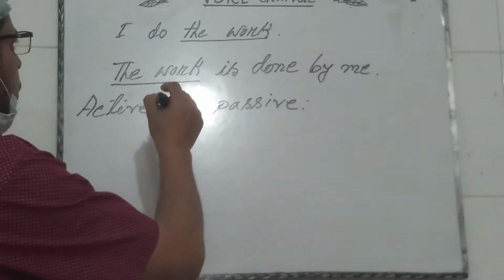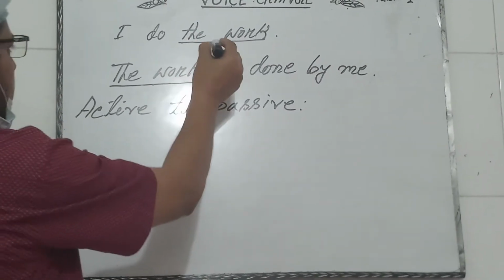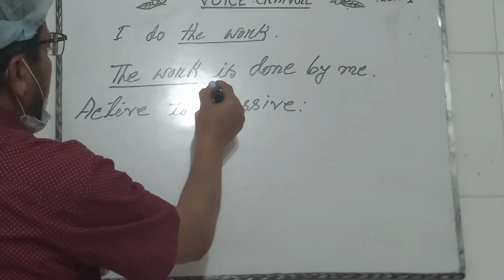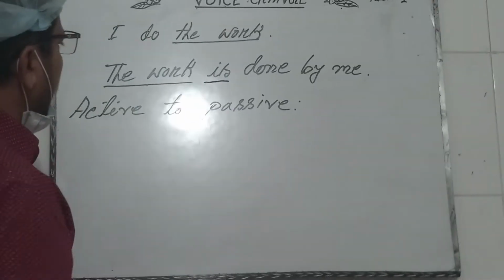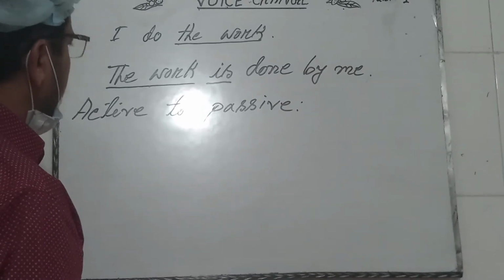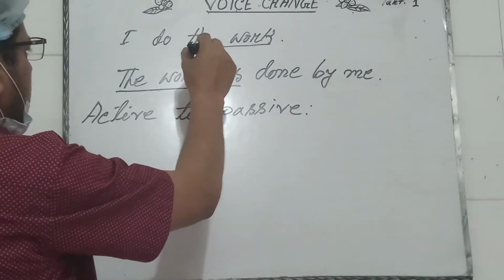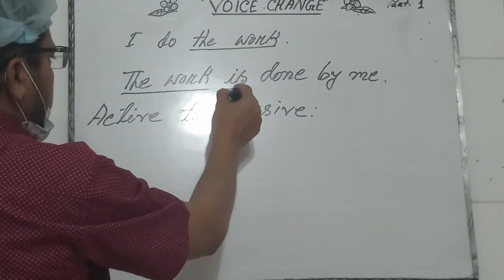At first we have to use the object from the active voice and then an auxiliary verb, which will depend on the tense. Here "I do the work" is in simple present indefinite tense, so we have to use is,